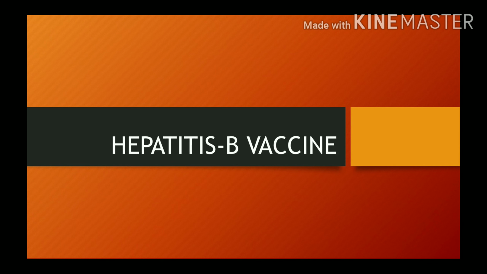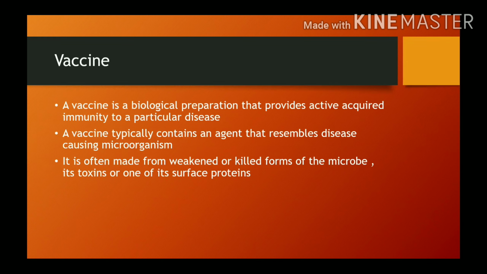Today I am going to discuss about hepatitis B vaccine. So first of all, what is a vaccine? A vaccine is a biological preparation that provides active acquired immunity to a particular disease. It means we are providing immunity to a person by giving a vaccination, so that the person produces antibodies against that antigen present in the vaccine and acquires the immunity.